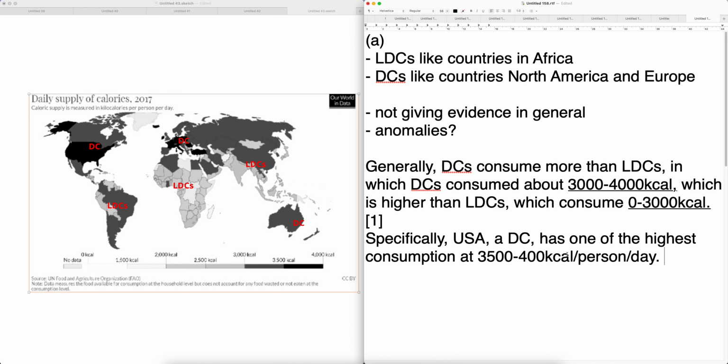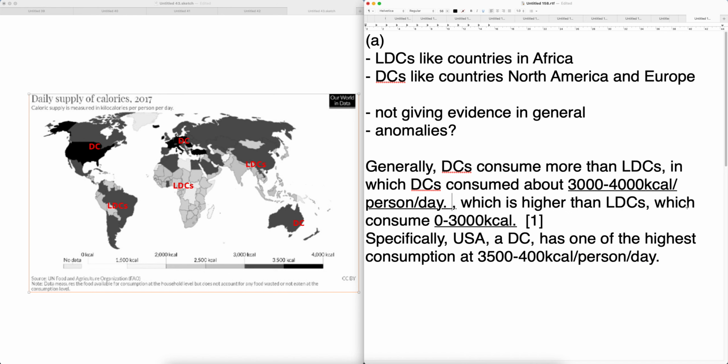Sorry, I forgot per person per day. You can also talk about the lowest. The lowest is maybe in Central Africa, Sub-Saharan Africa. I don't know what country, but you can go on to tell me about that.